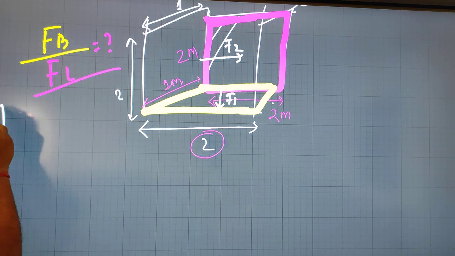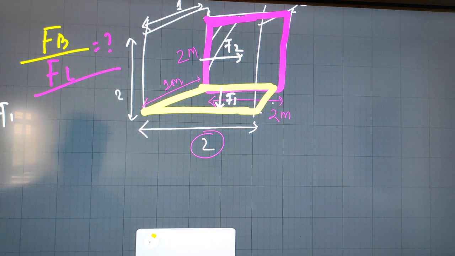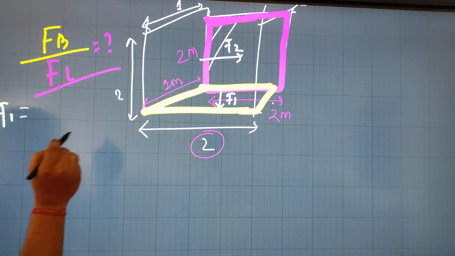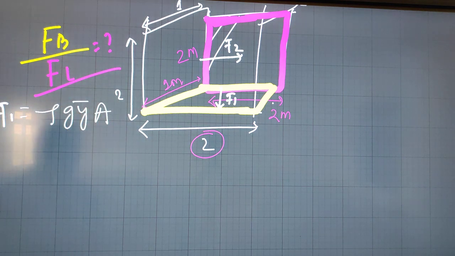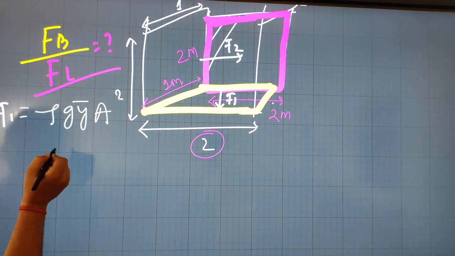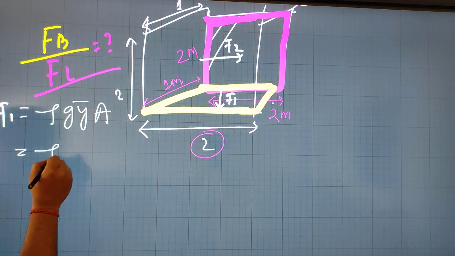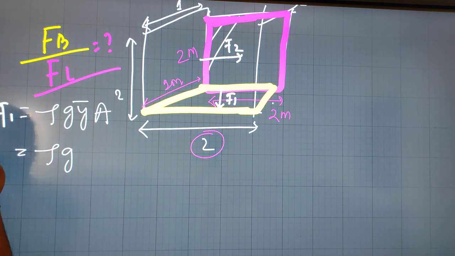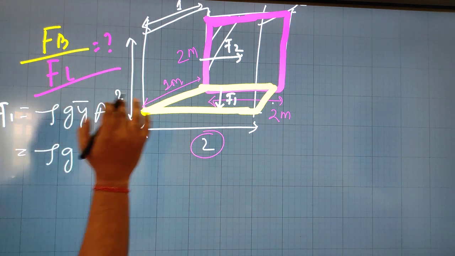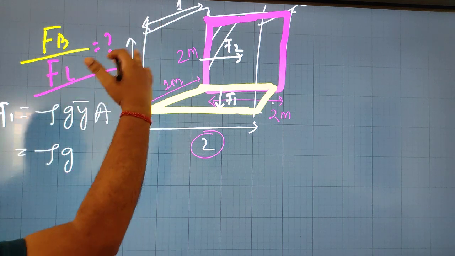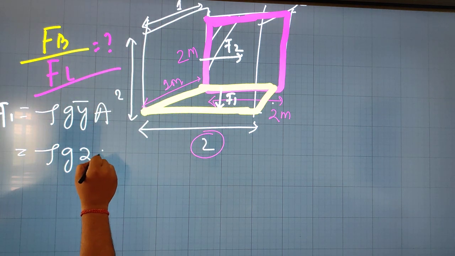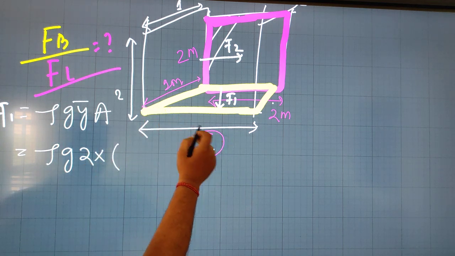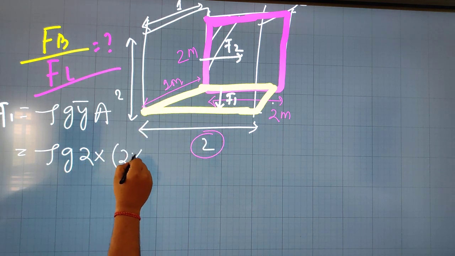So F1 will be equal to rho g into y bar into A. Let rho g stay on this side. y bar is measured from the free surface, so that will be 2, and the area is 2 meter by 1 meter, so 2 into 1.